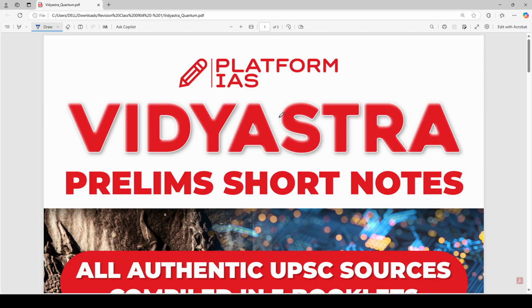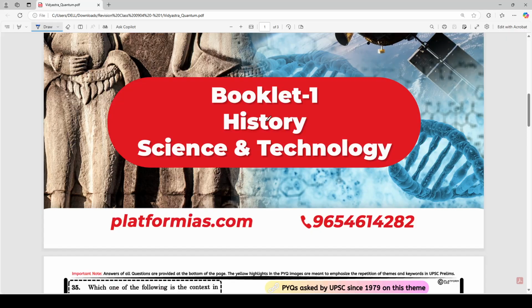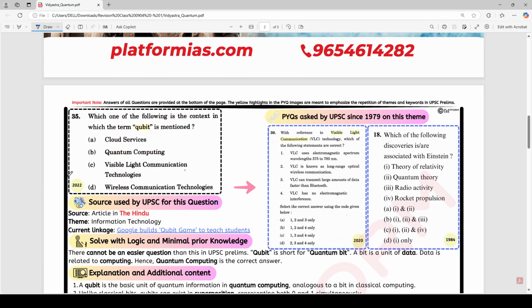So today we are going to discuss one more important topic on which UPSC is surely going to ask a question in 2025. In 2022 UPSC asked the question on this. The question is related to quantum technologies. UPSC asked the question on qubit and what it is related to.